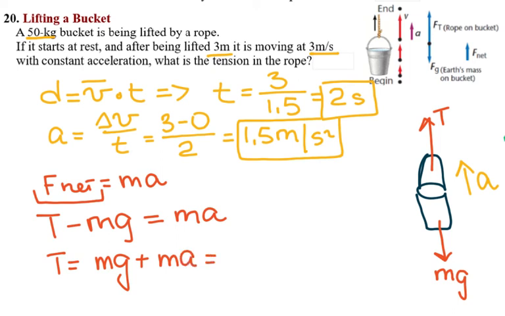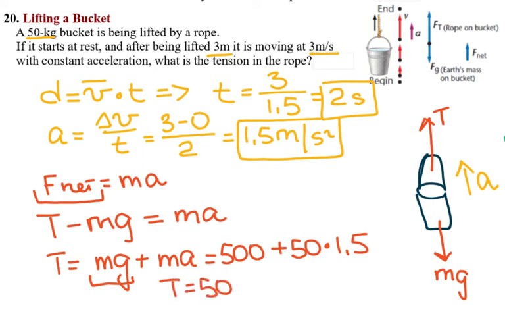The mass of the bucket is 50 kilograms times 10, so mg gives me 500, plus 50 times the acceleration, which is 1.5. So the tension is equal to 500 plus 75. So the tension is 575 newtons.